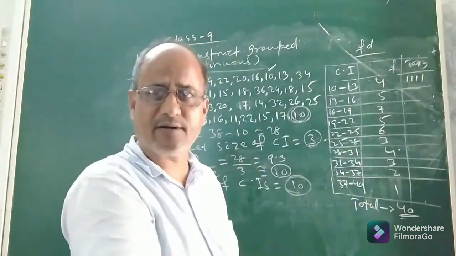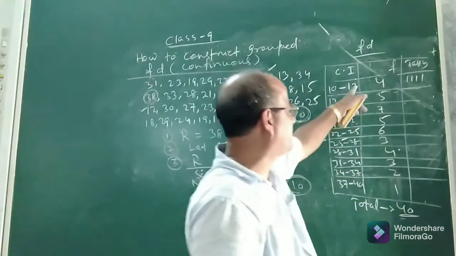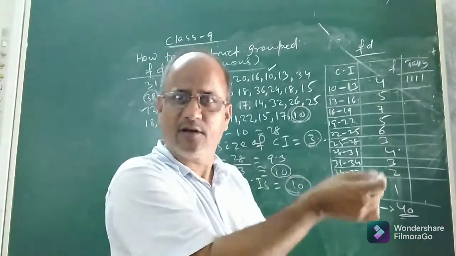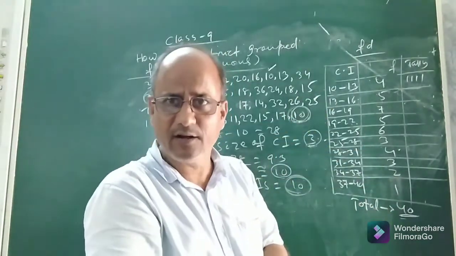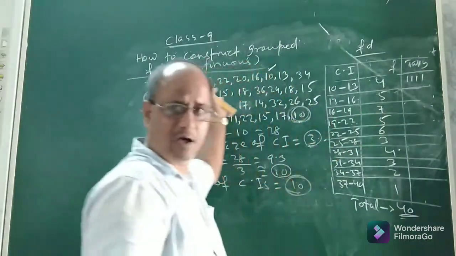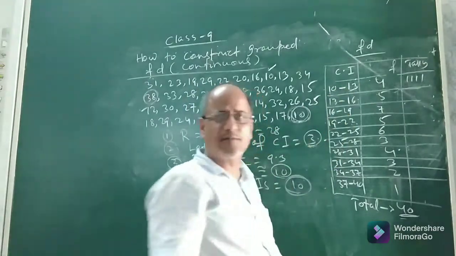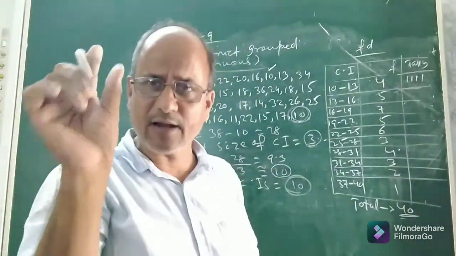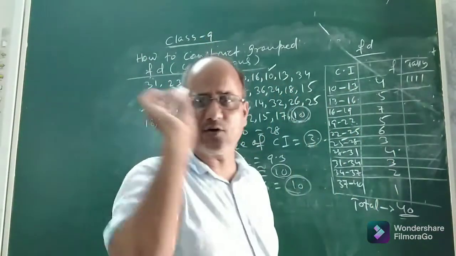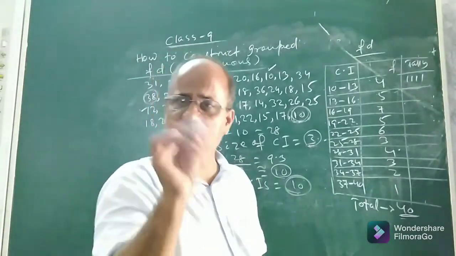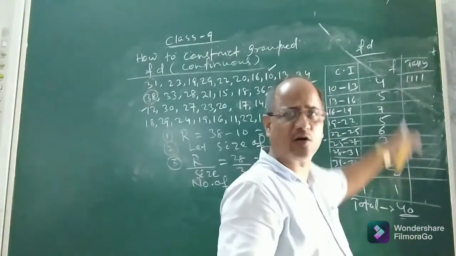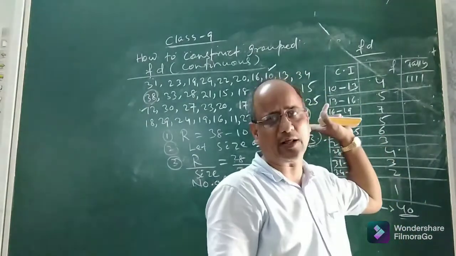And after getting the upper limit, since the classes are continuous, the upper limit of one class will be the lower limit of the next class, and you add the size or width to the lower limit to get the upper limit. Like this you will get all the continuous classes, and then you count how many times the observations included in a class are there in the distribution. Suppose 10 to 13 means 10, 11 and 12. How many times do they occur in the distribution? You count, write the frequencies, show them by tally, and in the end you add all the frequencies. It should be equal to the total number of observations.